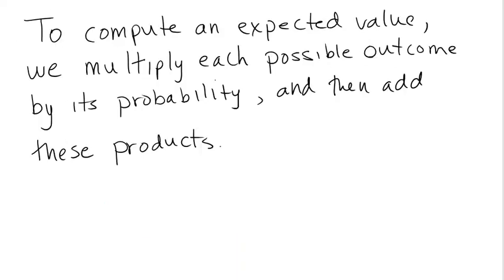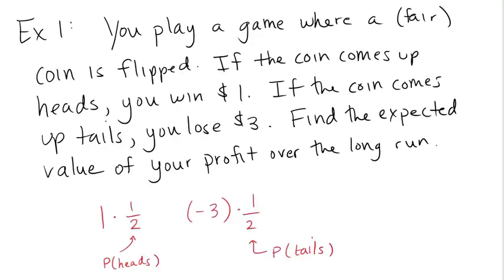Then the formula says we're going to add these products together, and that's why I put these parentheses around the -3s, just so I didn't have a plus sign next to a minus sign, because we math people think that looks funny. It just looks prettier with those parentheses there. We'll follow the order of operations. We're going to multiply here first, 1/2. Then we multiply here, -3/2.